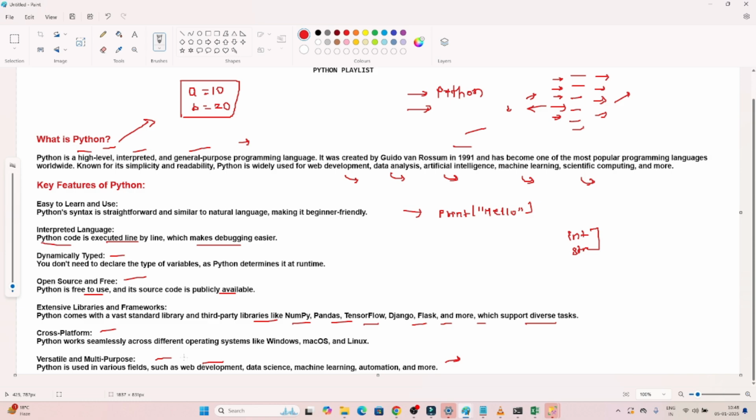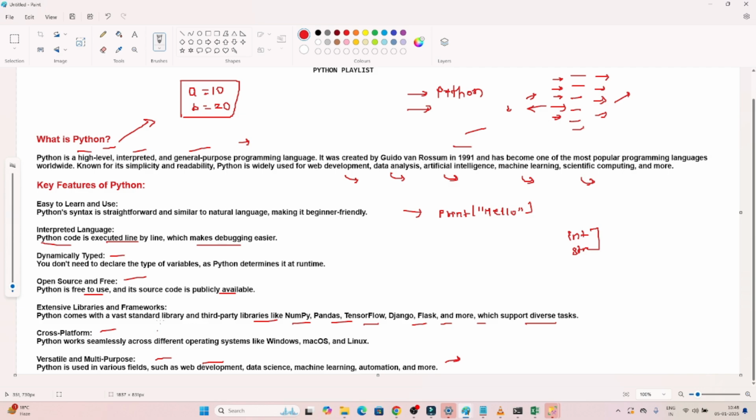So what you have to remember: what is Python? Python is a high-level, interpreted, general-purpose programming language. And why have we learned Python? Because it is easy to use, because of its interpreted language nature, because of the extensive library it supports, because of its dynamically typed nature, and because of its general-purpose nature. We can use it for web development, data science, artificial intelligence, multiple purposes. So that's why Python is nowadays very famous.